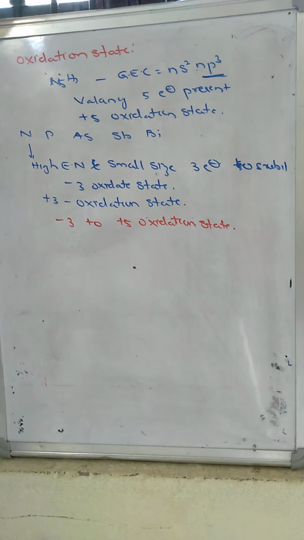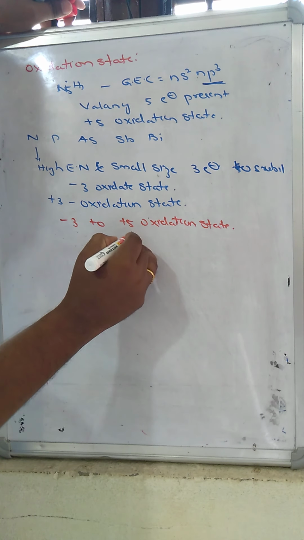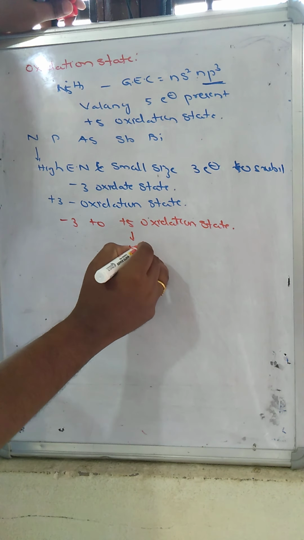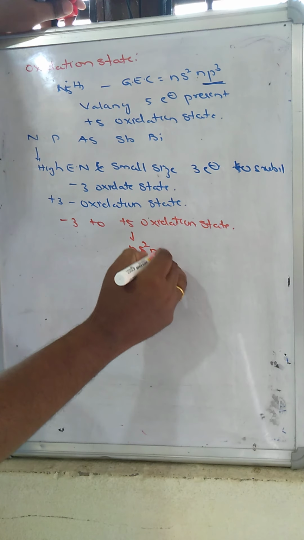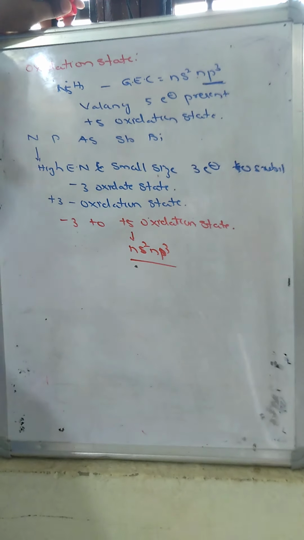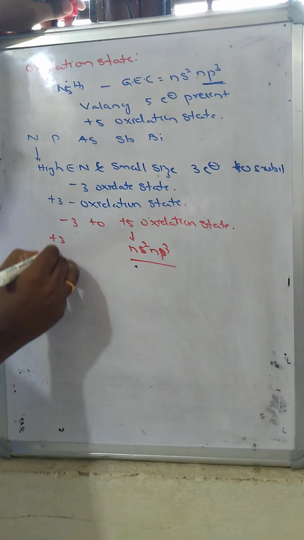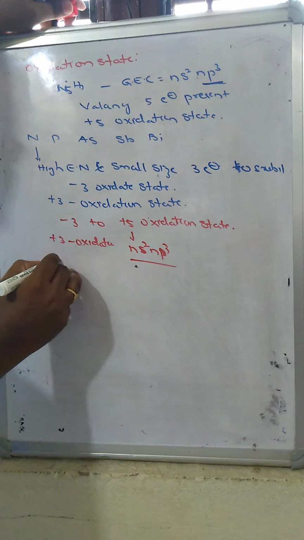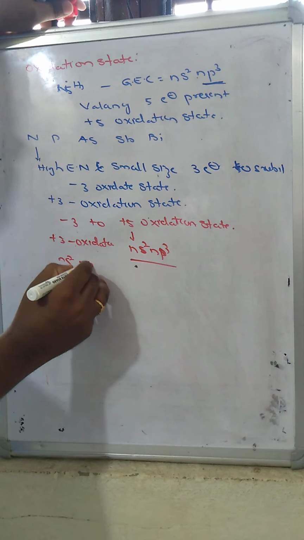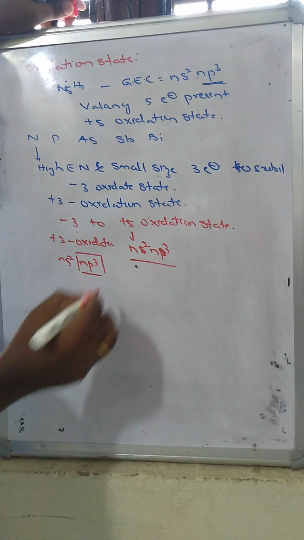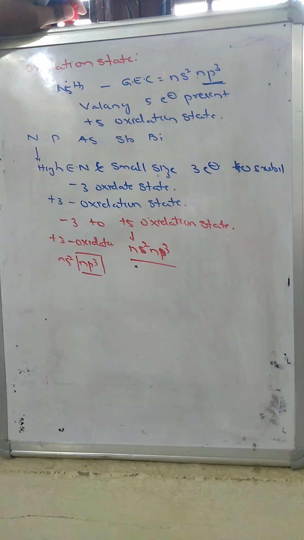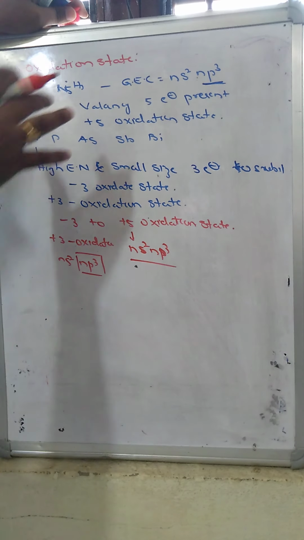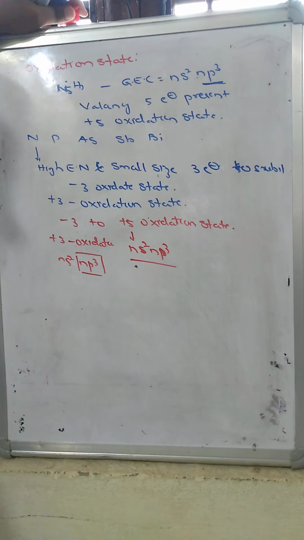For +5 to be exhibited, it should lose both the ns2 as well as the np3 electrons. If it exhibits the +3 oxidation state, it loses the electrons from np3 only. Generally, in the 15th group, the +5 oxidation state decreases from top to bottom.